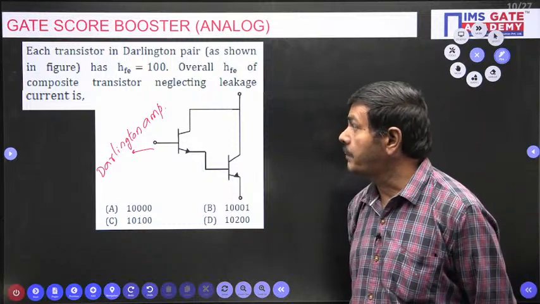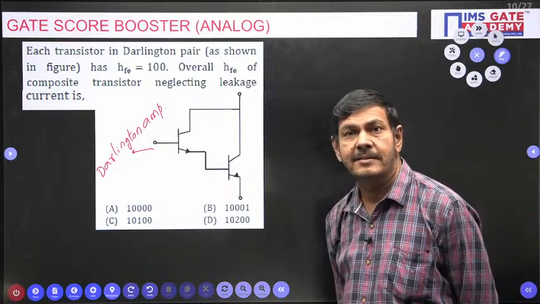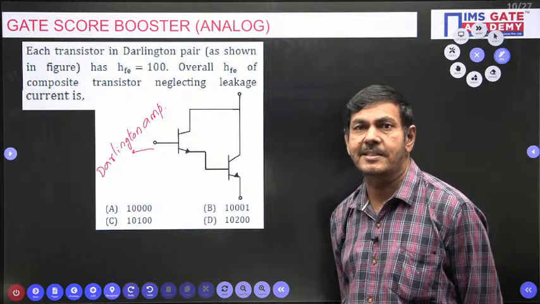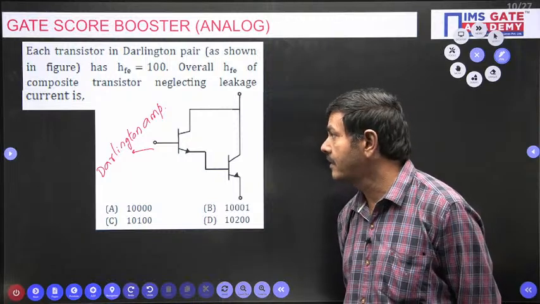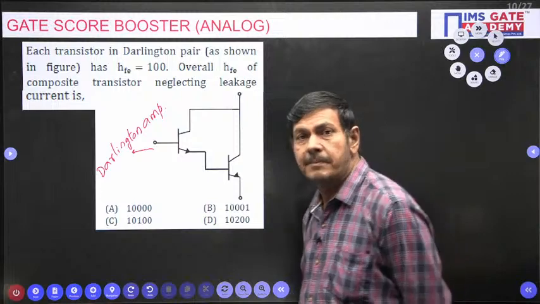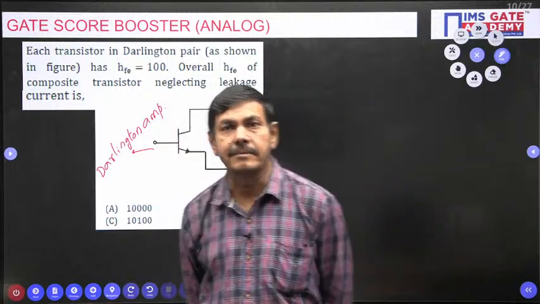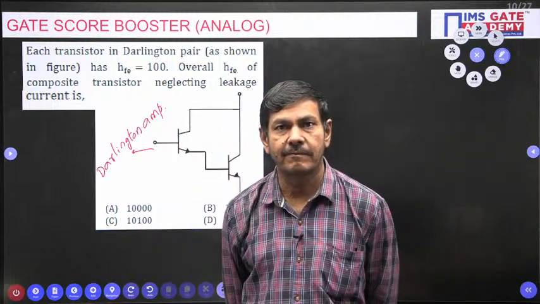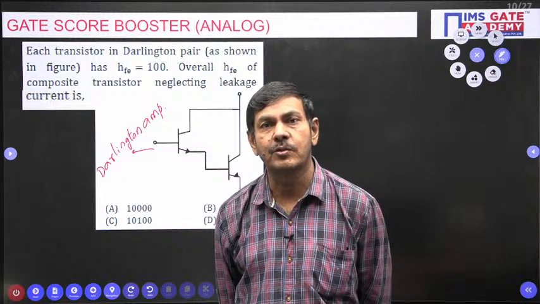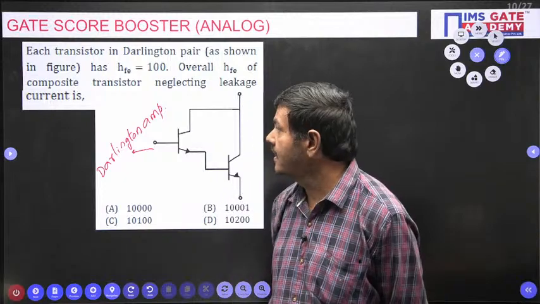Sir, what is the purpose of this Darlington amplifier? Some information I will give. Sometimes certain questions are asked on the Darlington amplifier. Its purpose is nothing but to increase the current gain. Whenever you want to get more current gain, you must use a Darlington amplifier.